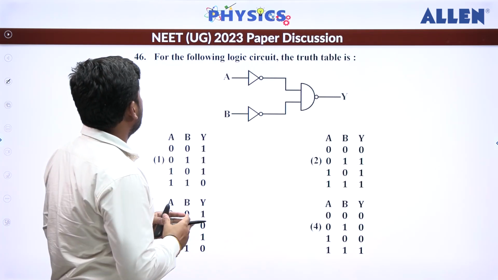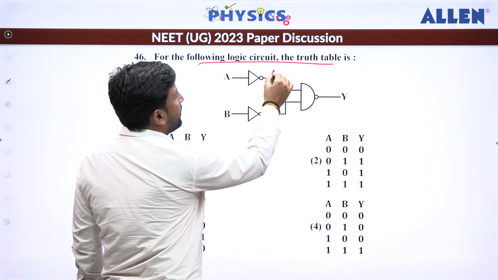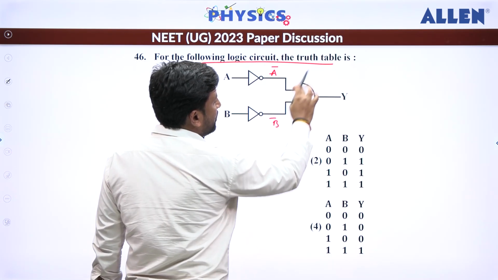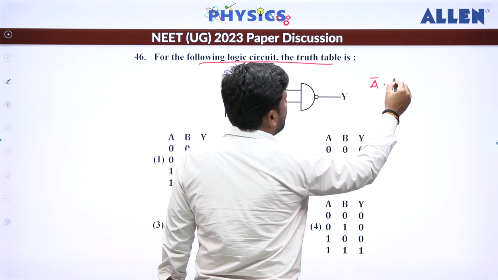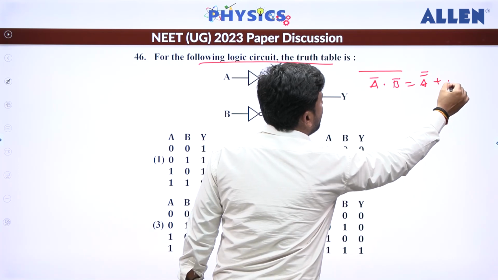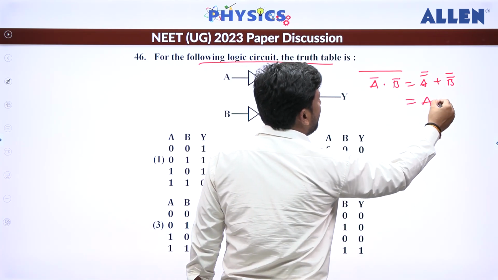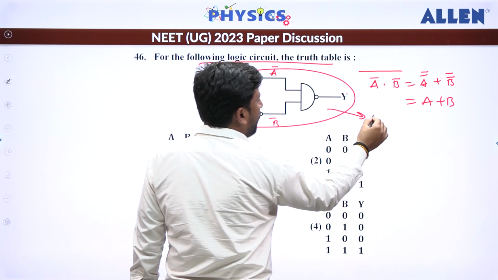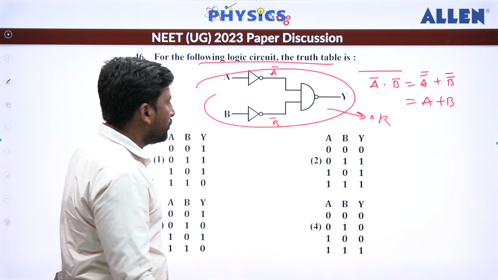Next question, question number 46. The logic gate is given to us. So if this is A, we can say this is A bar, and that is B, then this is what? B bar. And if you see this is what? NAND gate. So we can say A bar dot B bar whole bar. So that becomes A bar bar plus B bar bar. De Morgan's theorem we have applied here. So that becomes A plus B. So finally it is an OR gate. Which gate? It is OR gate. Now we have to check which option is given according to OR gate.